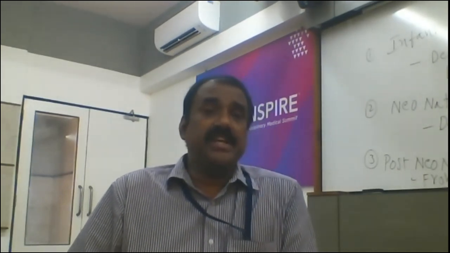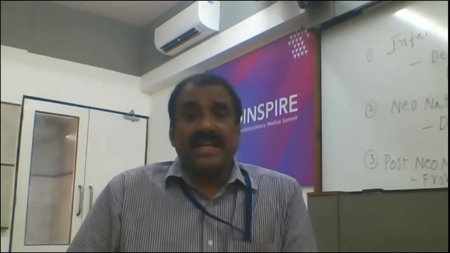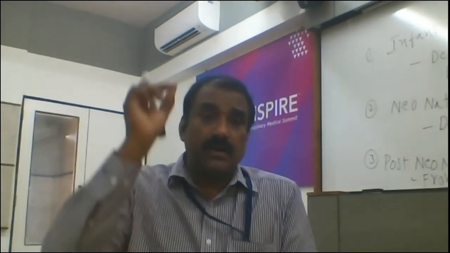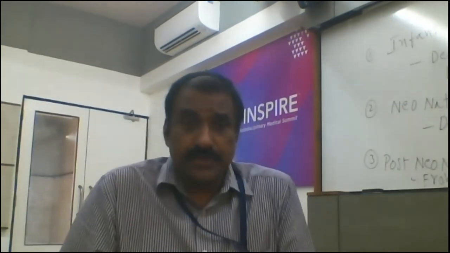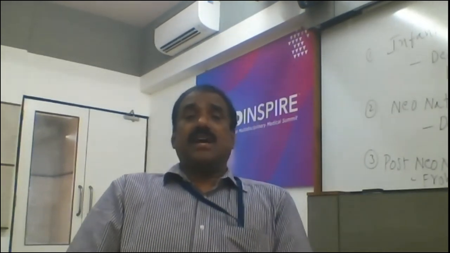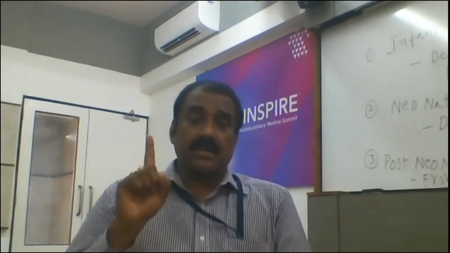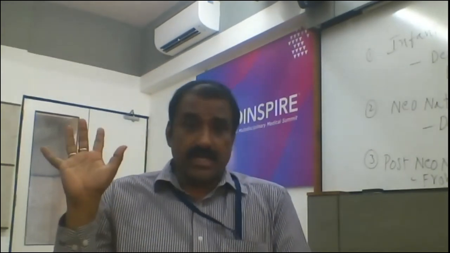Don't forget to first write down the formula, then substitute the values, and then find the solution. Except the case fatality rate, all the remaining units are per 1000 live births. I will explain with the help of the whiteboard, and then I will show the solutions for you. Please try to follow properly.